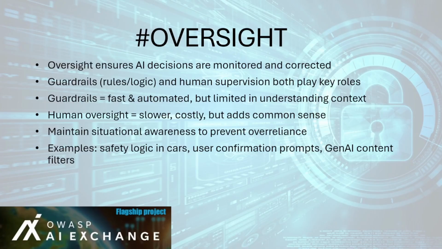Some guardrails for business logic are as follows. Implement predefined rules or constraints that stop or flag risky AI actions, for example, blocking unsafe outputs or impossible physical actions. Fast, consistent, and ideal for well-defined scenarios. The limitation is it can't fully capture complex human values or nuanced intent.